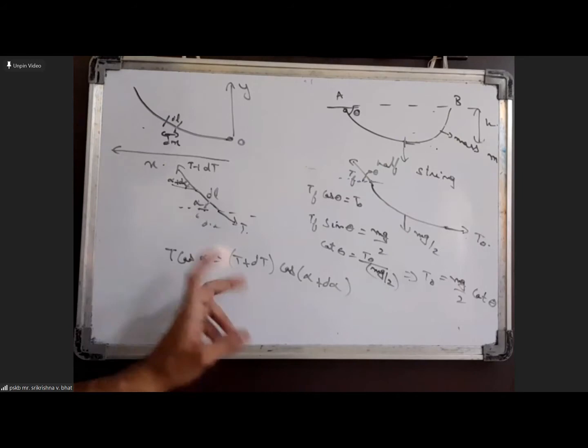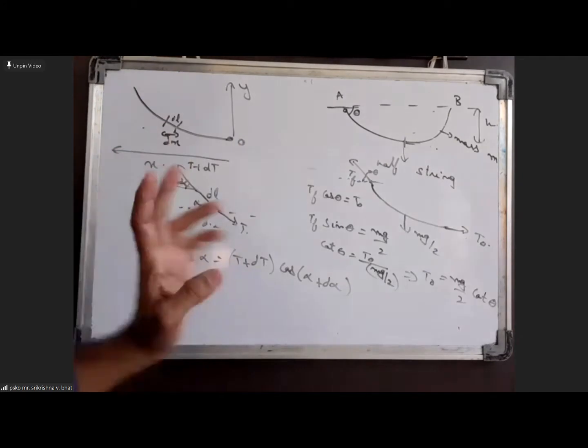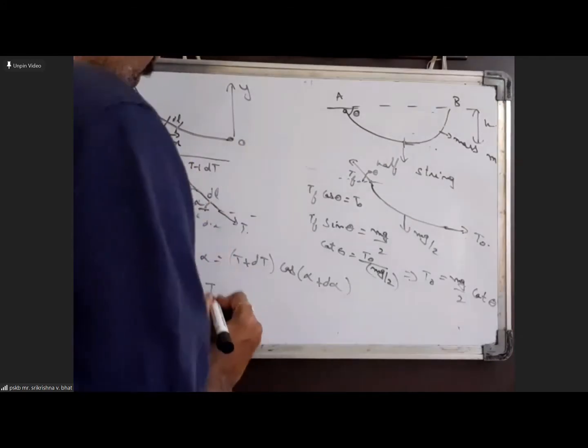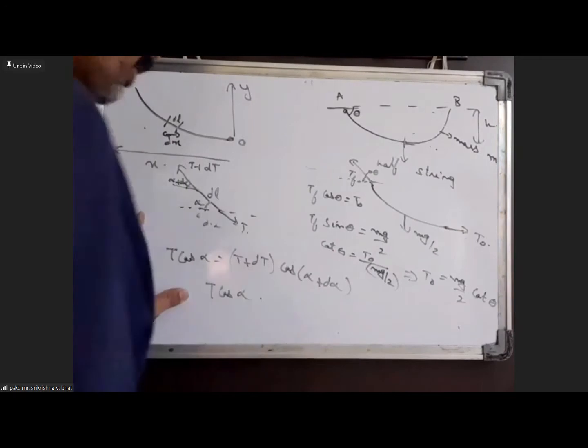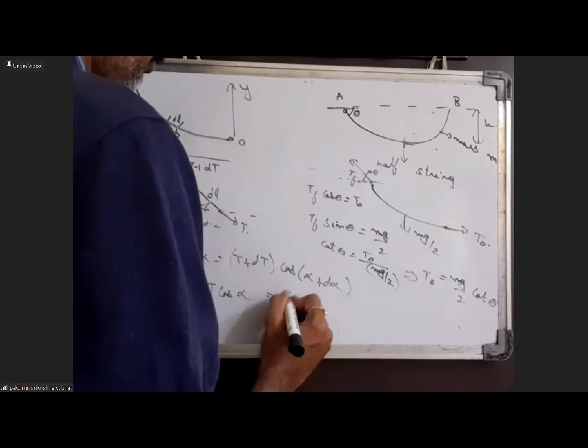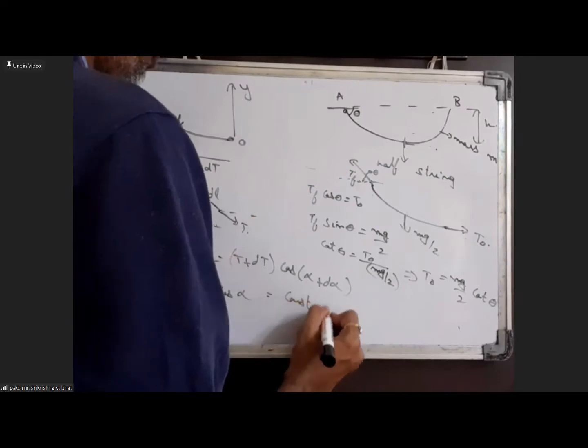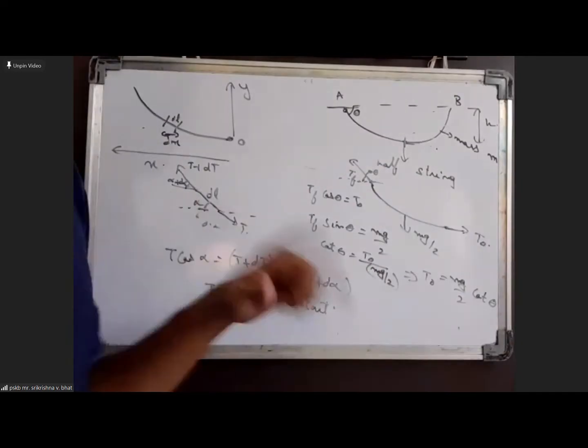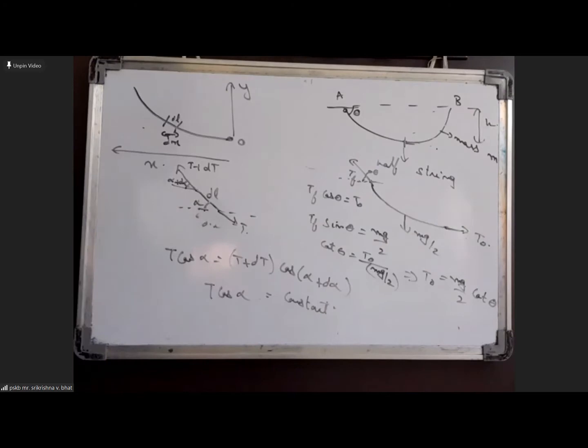Now this is going to be true for any element. So the product T cos alpha should be a constant; at any point, the product of tension and cos alpha should be the same throughout the string.